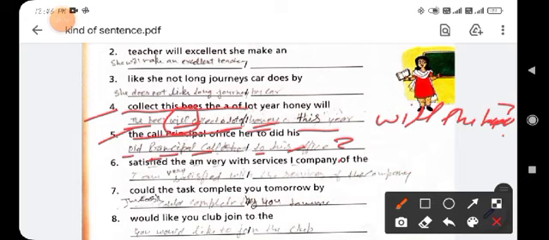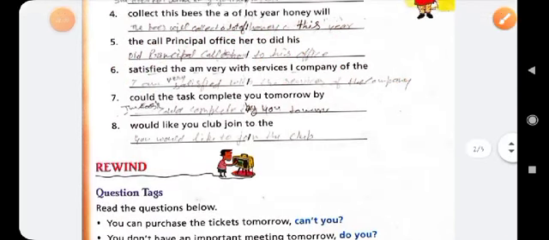Next is number 6: "satisfied the am very with service I company of the." So arrange it: I am very satisfied with the service of the company. You will use "am" in the beginning, before the subject "I": Am I very satisfied with the service of the company? And put the question mark in the end of the sentence. Clear?